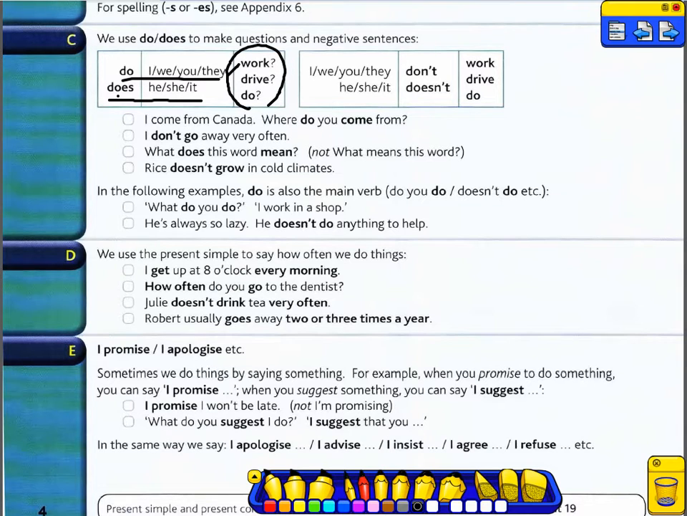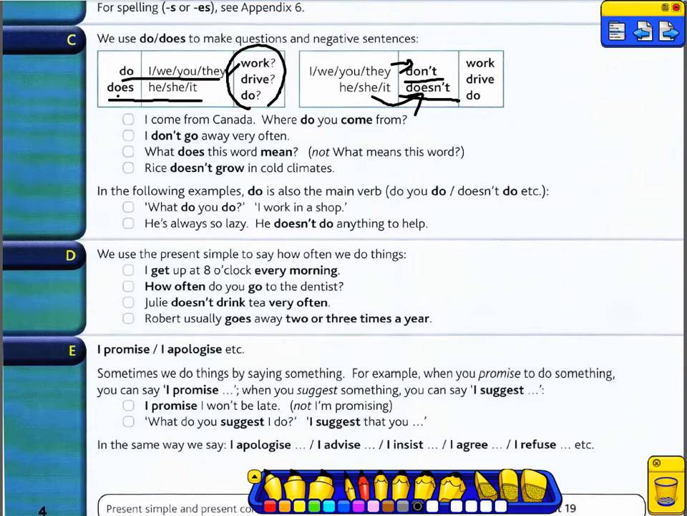In the negative form, we use don't or doesn't. I, we, you, they take don't. He, she, it take doesn't. Like they don't work, drive, or do. He doesn't work.